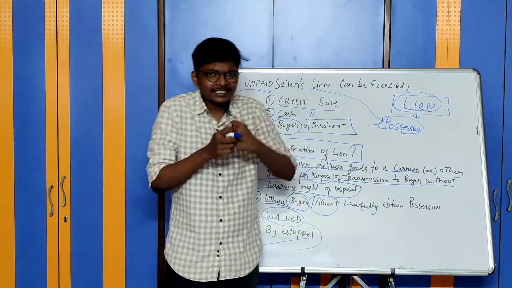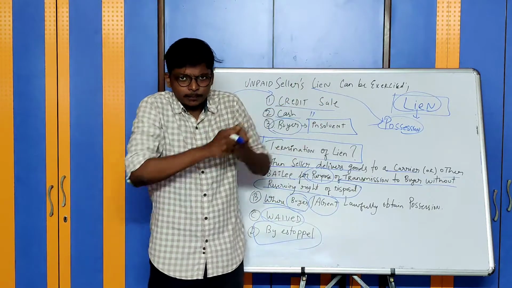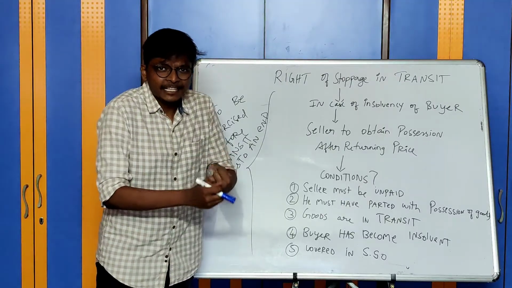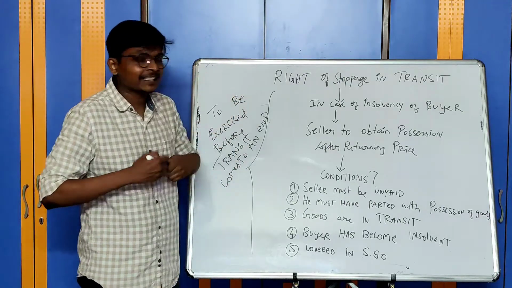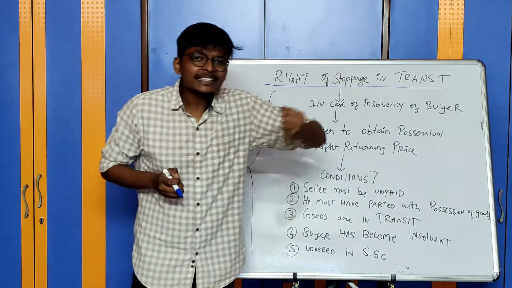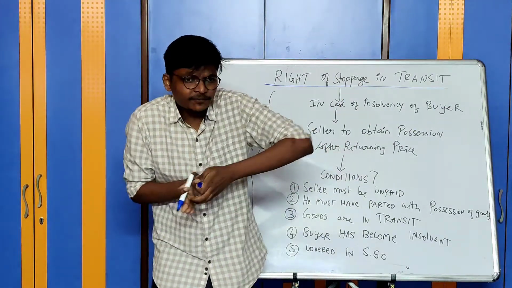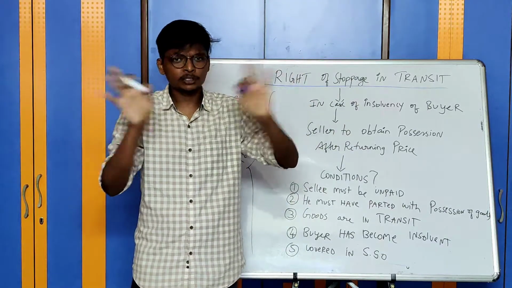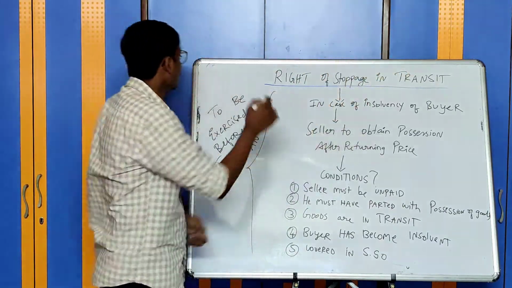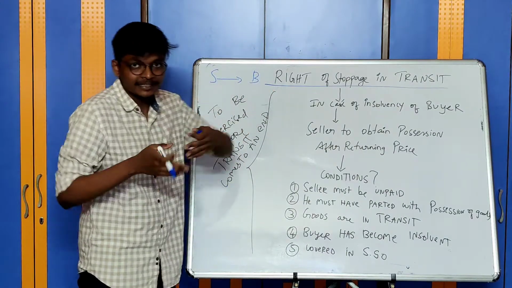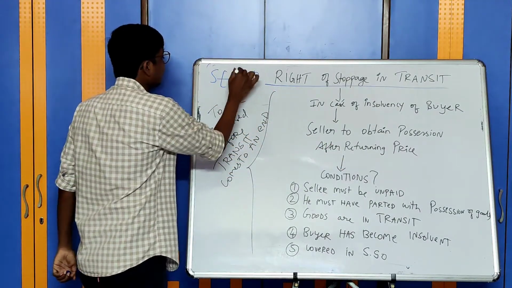When does the unpaid seller have the right to get the possession of the goods? During the transit. Now let us understand the rights of an unpaid seller. Right of stoppage in transit. That is, I have already sold the goods. I have already left the goods. The goods have left me for delivery. I am not in possession of the goods. It is on its way. So the seller has sent the goods, but they have still not reached the buyer. It is during the course of its transit.